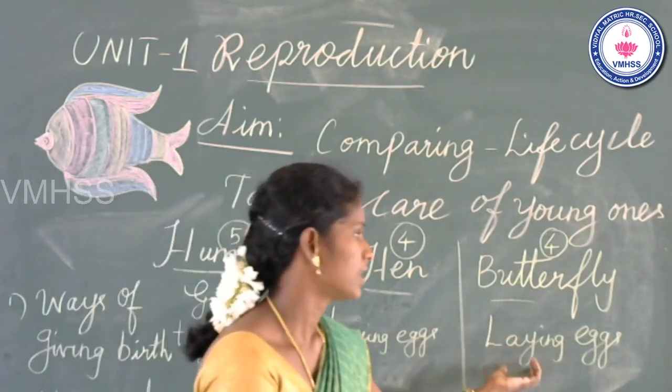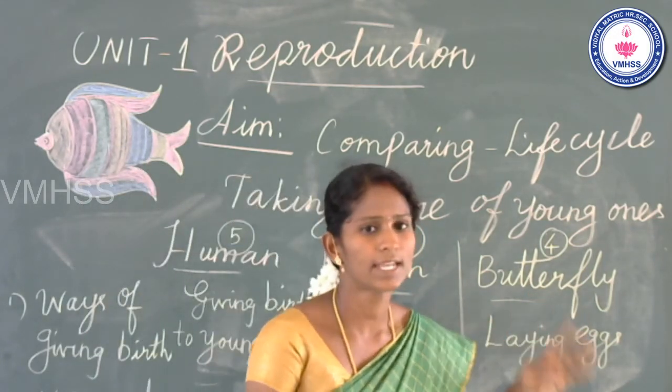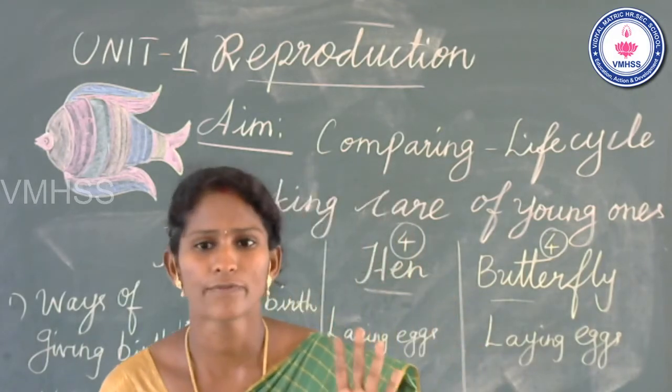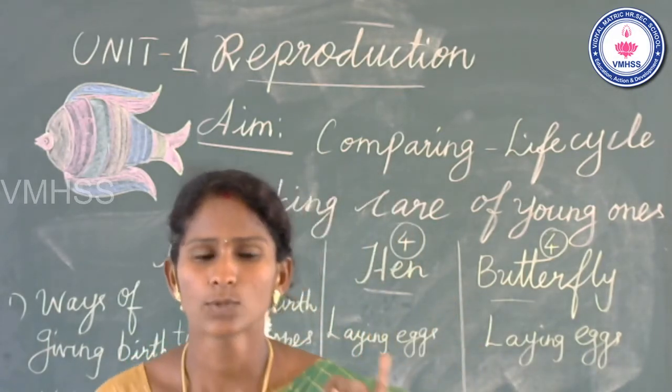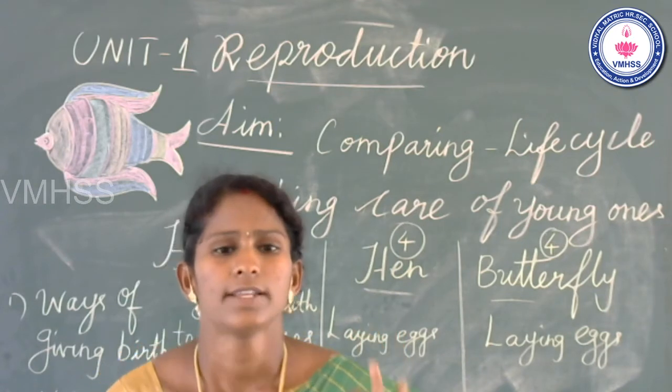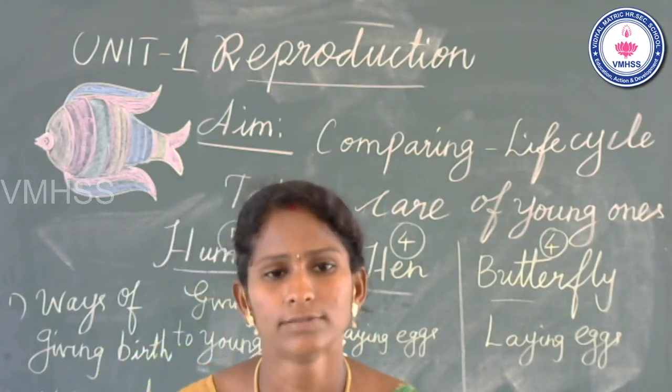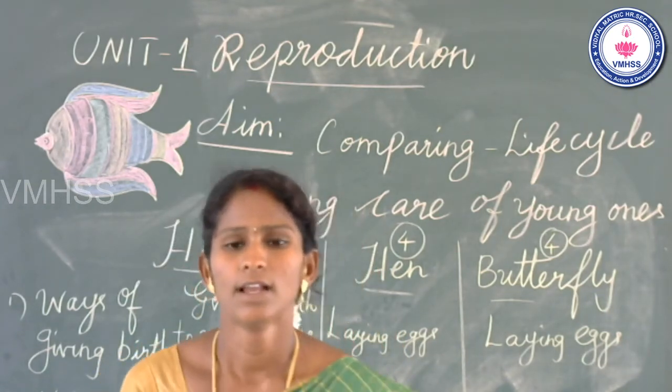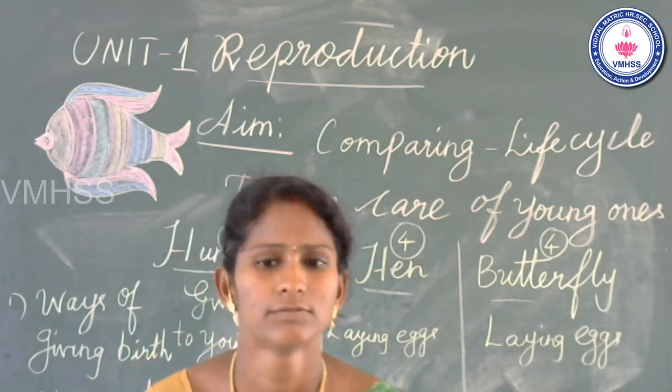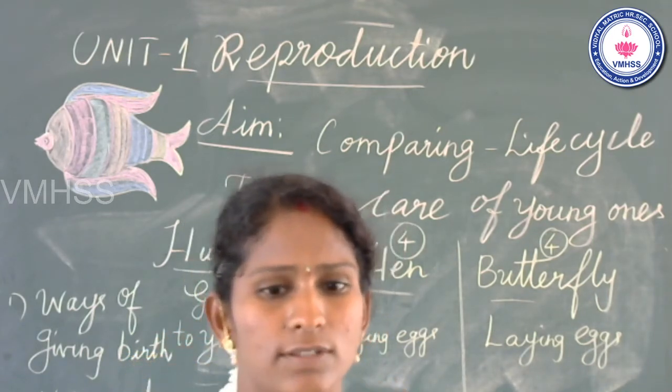Okay. How many stages in the butterfly life cycle? 4 stages in the butterfly life cycle. Yes. First one, egg stage. Then second one, caterpillar. Third one, pupa stage, and fourth one, adult butterfly stage.